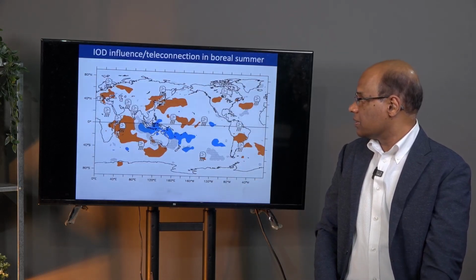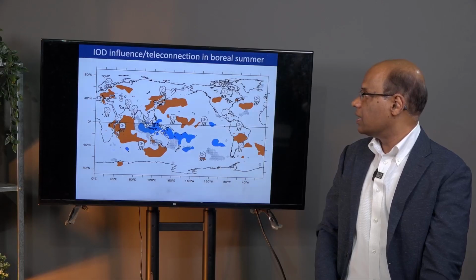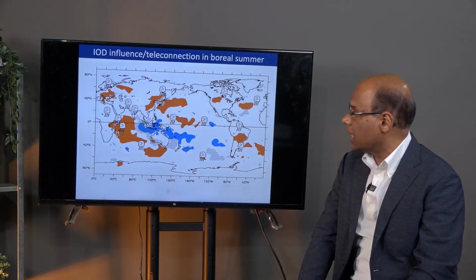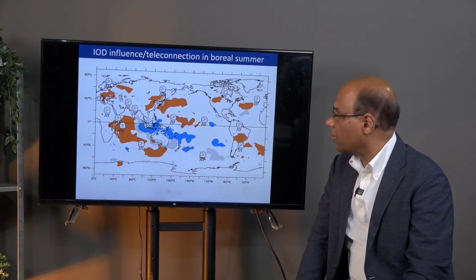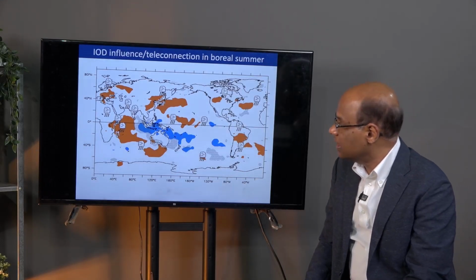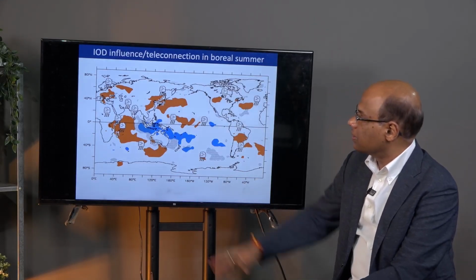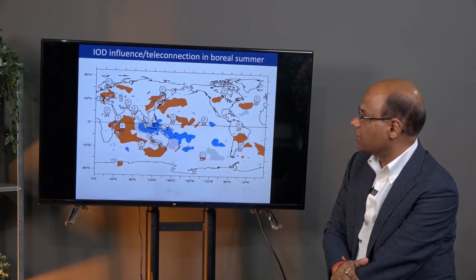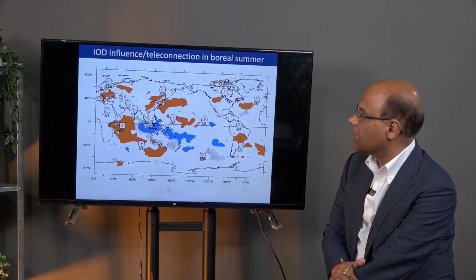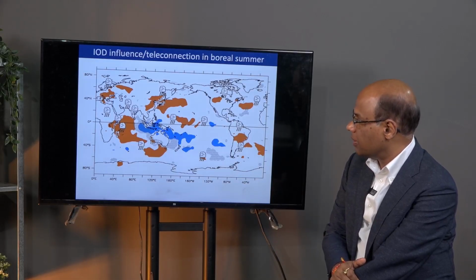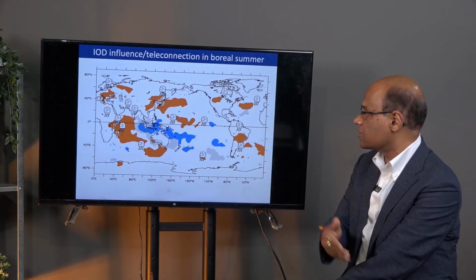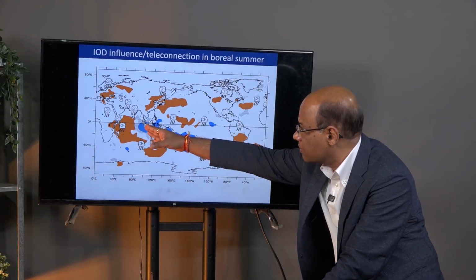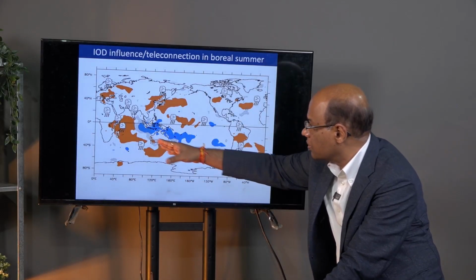Like El Nino southern oscillation, we also have strong teleconnections of the Indian Ocean dipole. Basically, the Indian Ocean dipole impact is strong in the Indian Ocean rim countries: Indonesia, Australia, India, Africa. They all get strongly influenced by the Indian Ocean dipole. But besides that, the atmospheric teleconnection I showed you in my previous lecture can bring information from the tropical Indian Ocean to the higher latitudes.